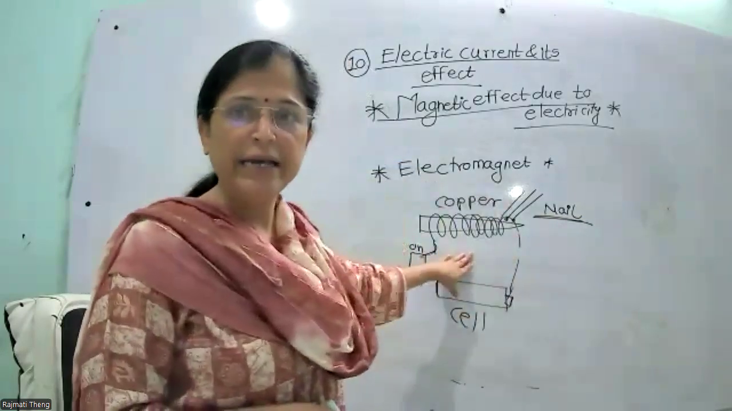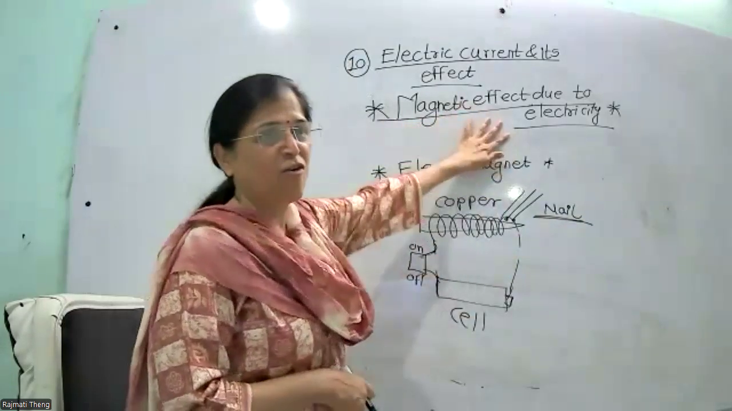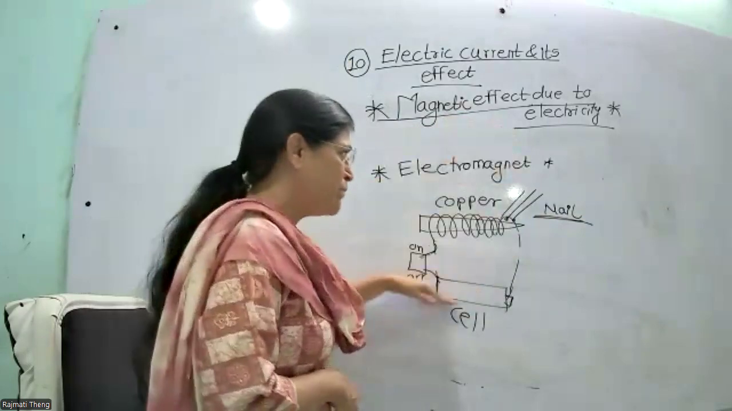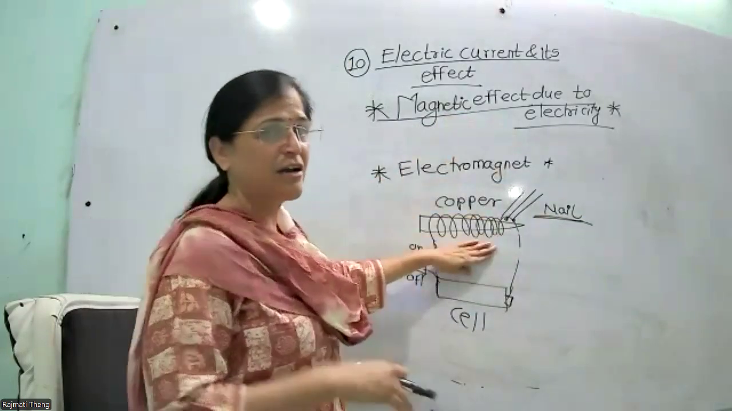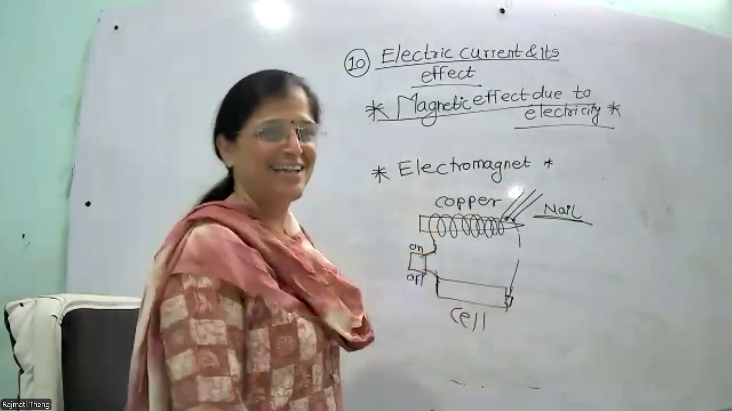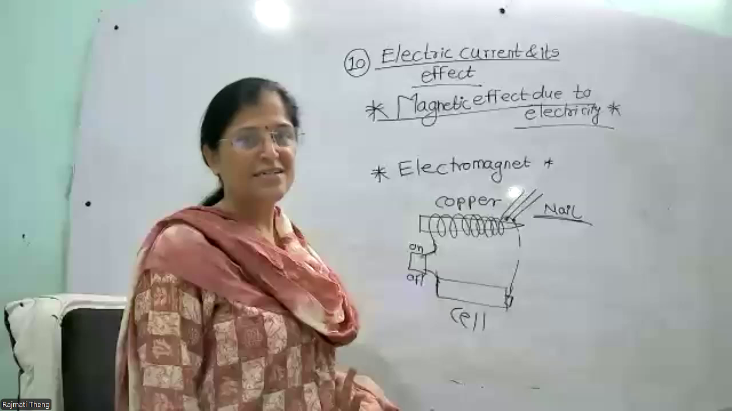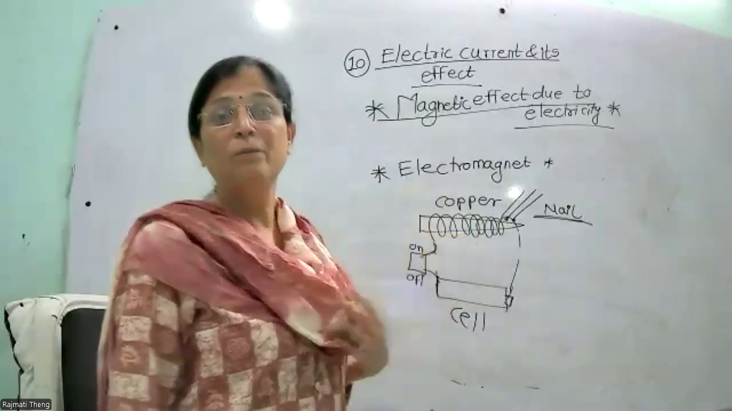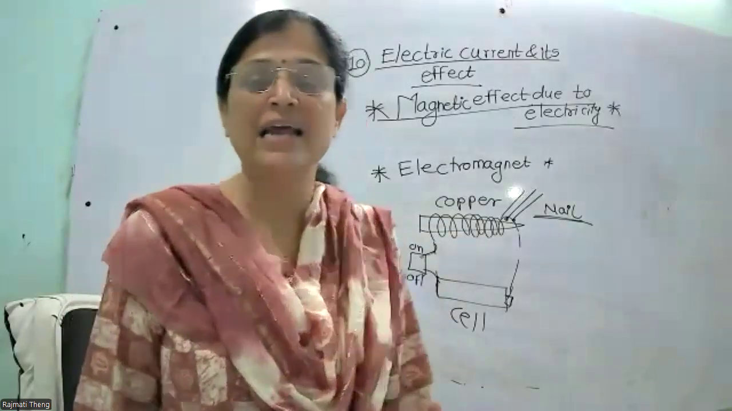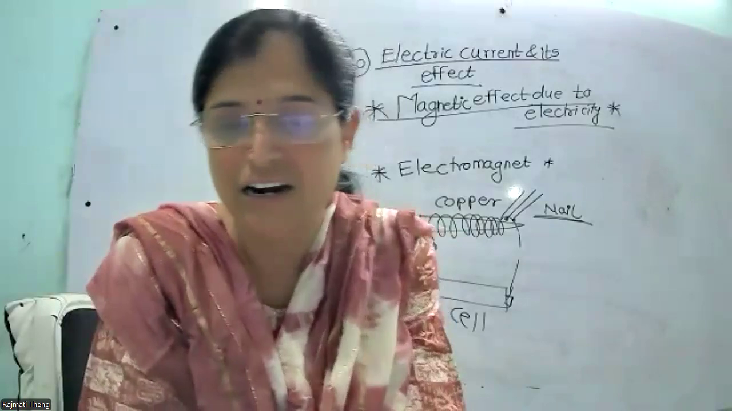Is copper actually a magnet? No, but what is the heading? Magnetic effect of electricity. When we pass electric current, the conductor material behaves like a magnet. This is the conductor material. This copper is a conductor, a good conductor of electricity. So this material behaves like a magnet, and that is called the magnetic effect of electric current.